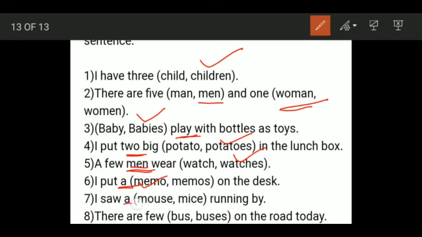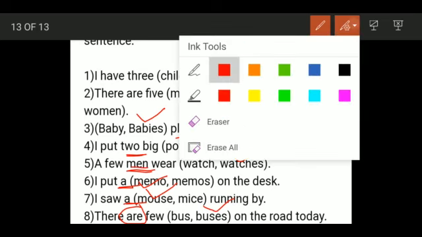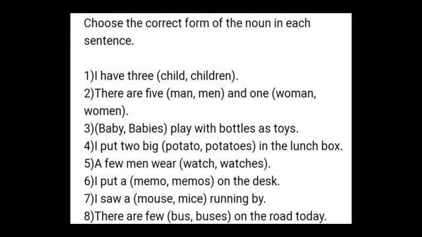I saw a what? Singular. So I saw a mouse running by. There are, again plural. There are few buses on the road today. So I hope you have understood how to change singular forms into plural, and when you're changing the sentences from singular to plural, how you have to change the verb also accordingly. So practice more and more. Go through the examples which are given in your book, in the exercises, and from the examples that you can see in this video, and practice more and more.